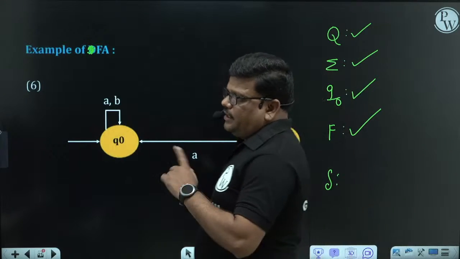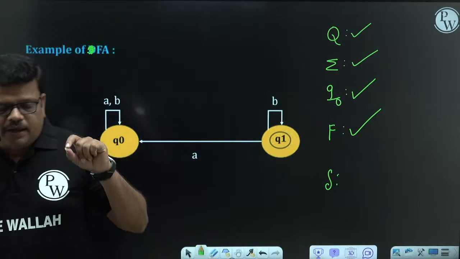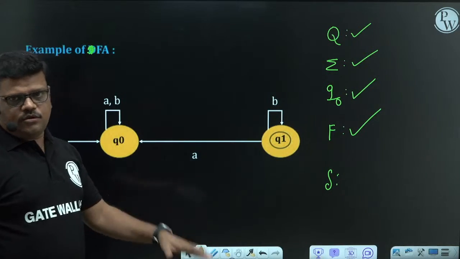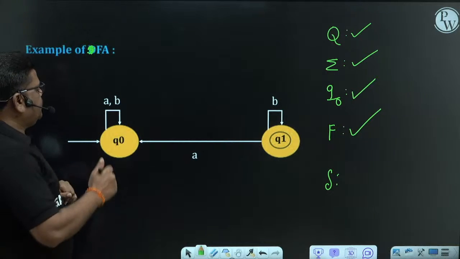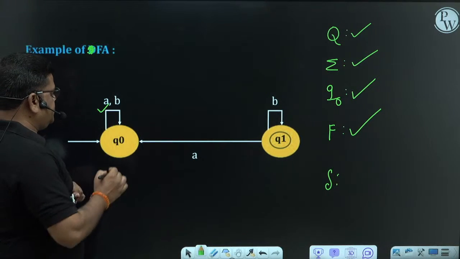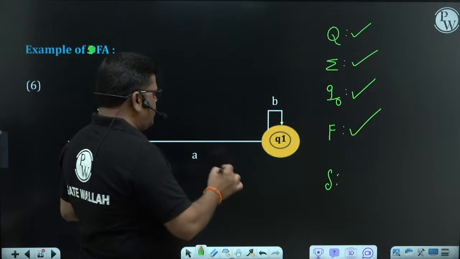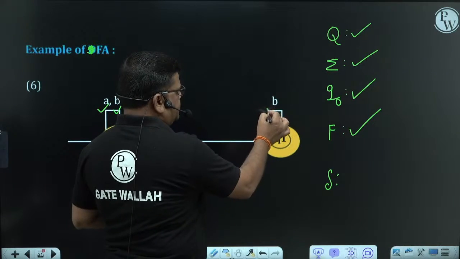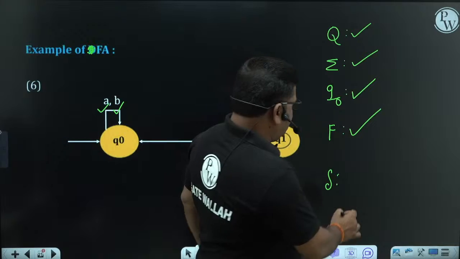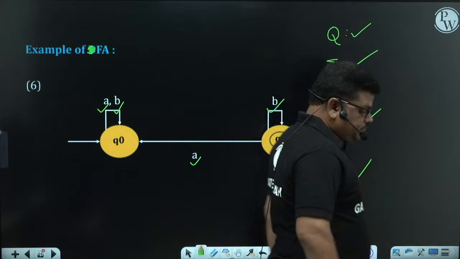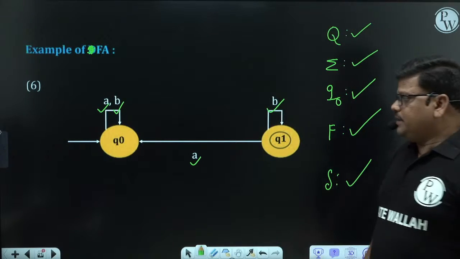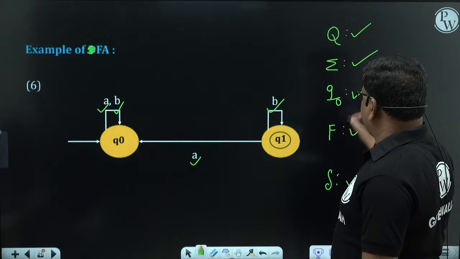Delta is our general definition: for every state, every input symbol, does a transition exist? From Q0 on symbol A a transition exists, on symbol B a transition exists. From Q1 on symbol A a transition exists, on symbol B a transition exists. Delta also satisfies.